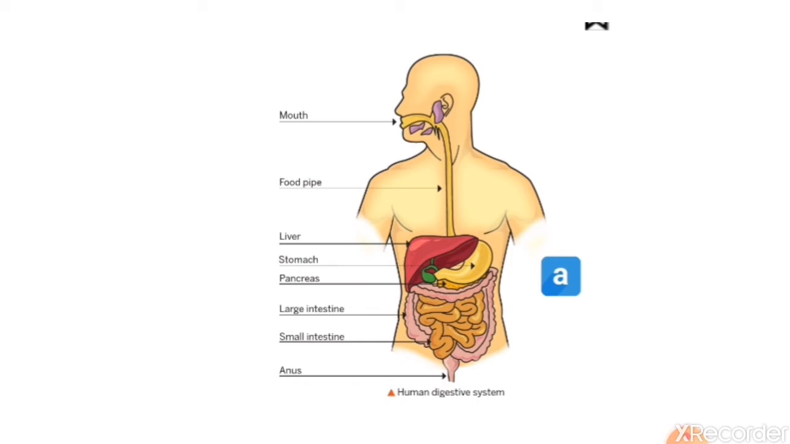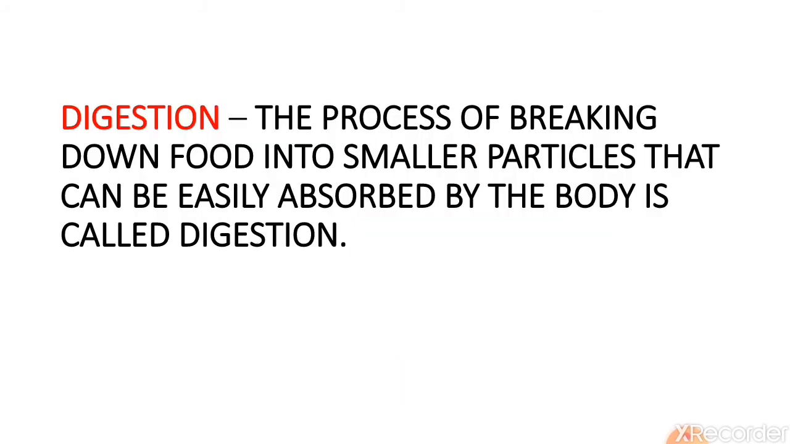But the problem is this: whatever we eat, that food cannot be used by the body directly, as it is very complex. Complex means which is not simple. So it has to break down into simple soluble substances, and these simple substances are absorbed by the body. The body can use those simple substances. The process of breakdown of food into smaller particles that can be easily absorbed by the body is called digestion.